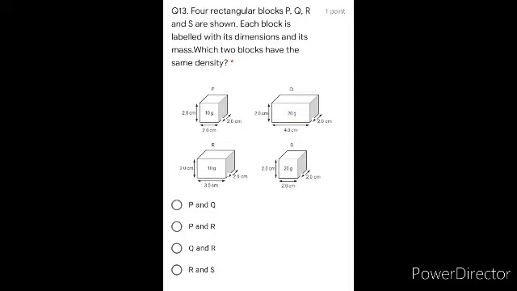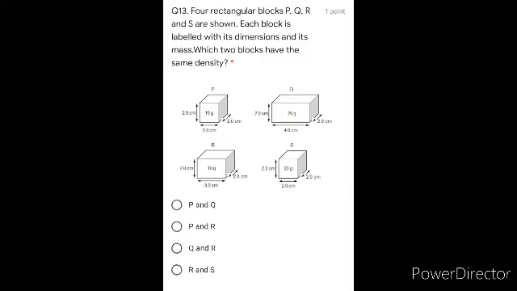Okay, let's start with block P. Block P का मास है 10. Okay, mass is 10, divide by volume, that is 2 into 2 into 2, that is 8. 10 over 8 is going to give you 1 over 8 gram per centimeter cube. Okay, option P का आंसर आया हमारा 1 over 8.